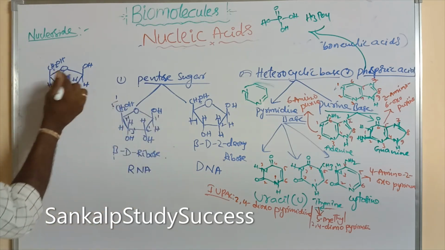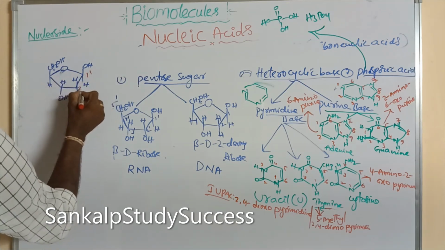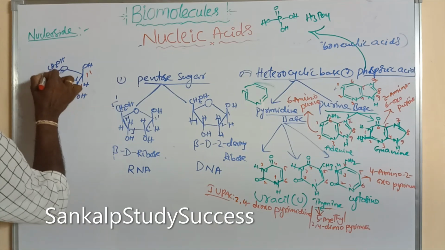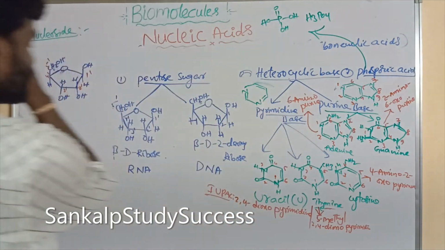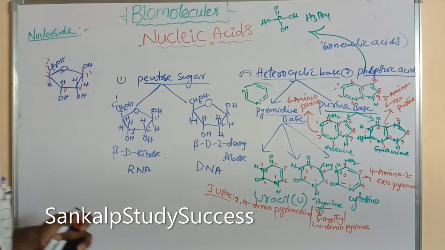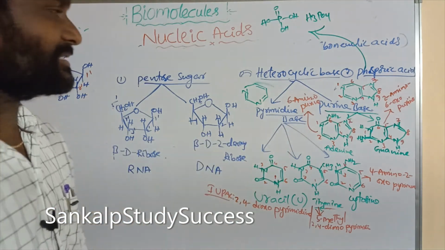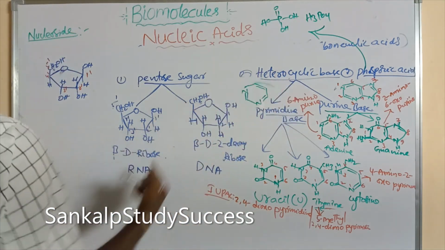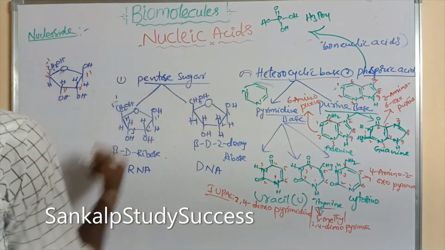Now this is the pentose sugar. This is the 1 dash position. 1 dash, 2 dash, 3 dash, 4 dash, 5 dash is given for pentose sugars, and 1 to 3 for bases. At the 1 dash position, a base is added. That base is a pyrimidine or purine base, like uracil.